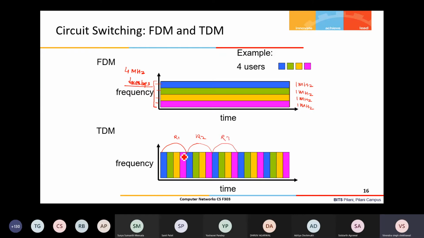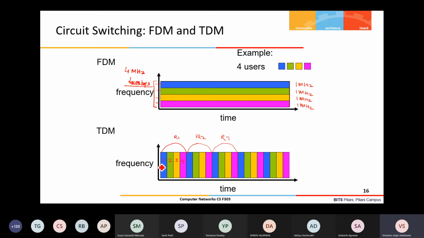In each round of transmission, every user is getting one time slot, right? This is for the first user, this is for the second user, this is for the third user, and this is the fourth user, right? So we have divided among the 4. As the number of users increases, we can make one round larger. So now in this kind of communication, what is happening?